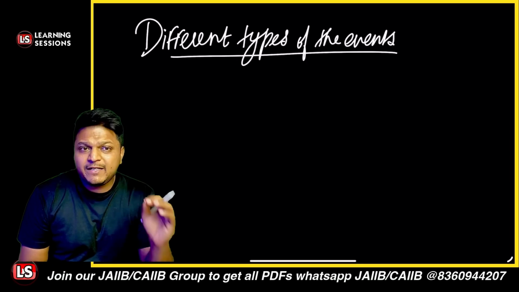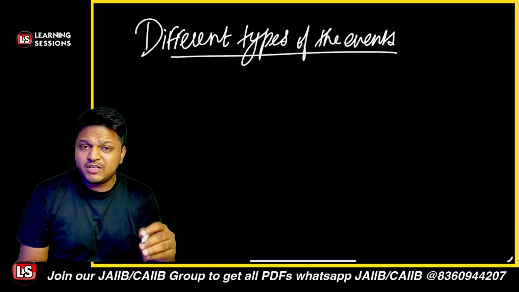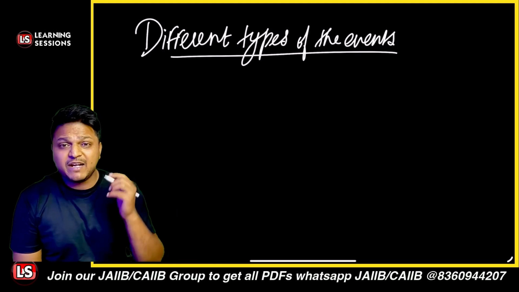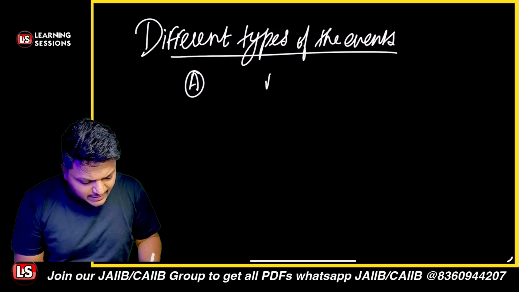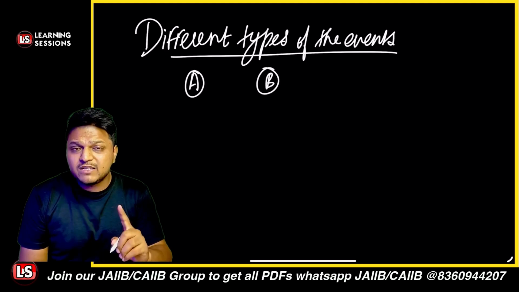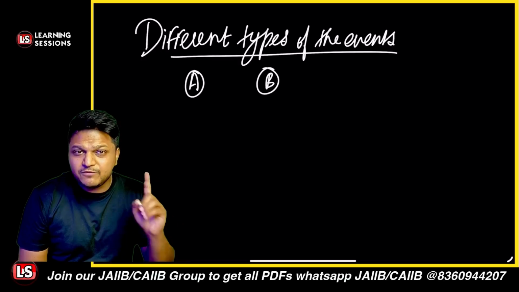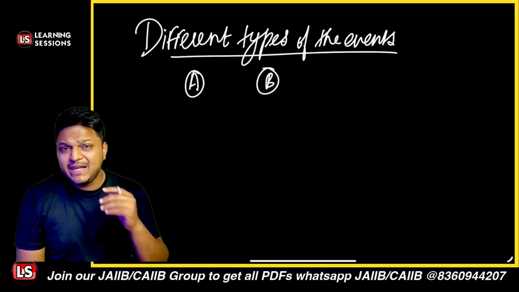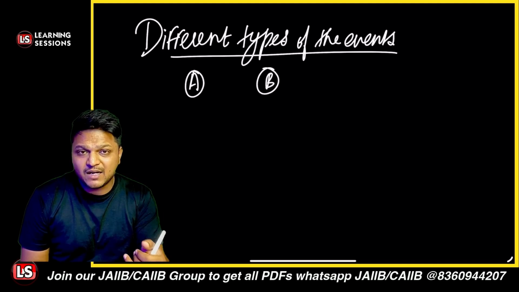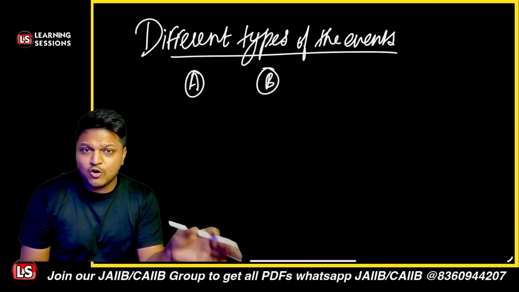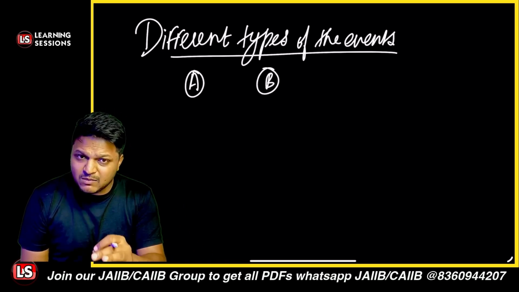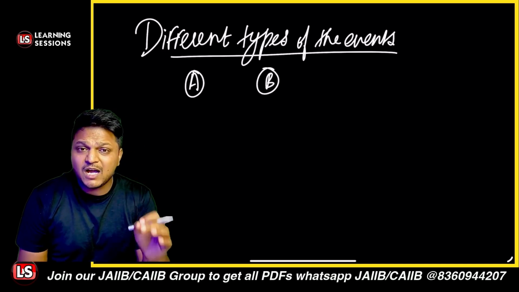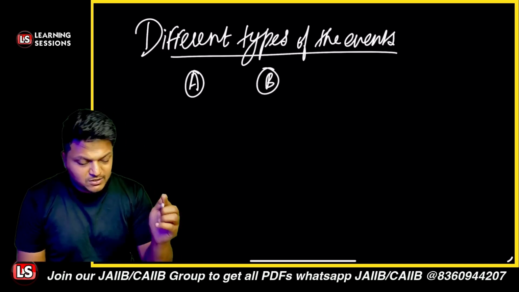So let's start the session here. First of all, it's related to the different types of events. Let's consider that there are two different events, and an event is actually a subset of the complete space. We're considering the events A and B here, and these two events are said to be mutually exclusive if they cannot happen together. Suppose you toss a coin. Either it will be a head or it will be a tail. It cannot be both, and it cannot be neither. So these are mutually exclusive events. That's the first type.